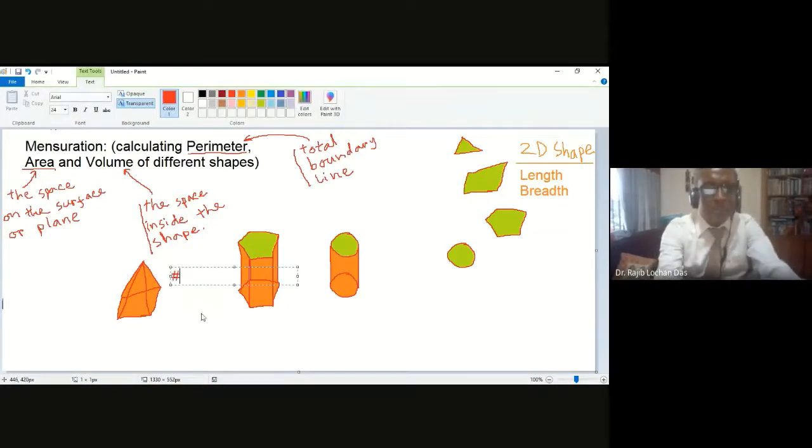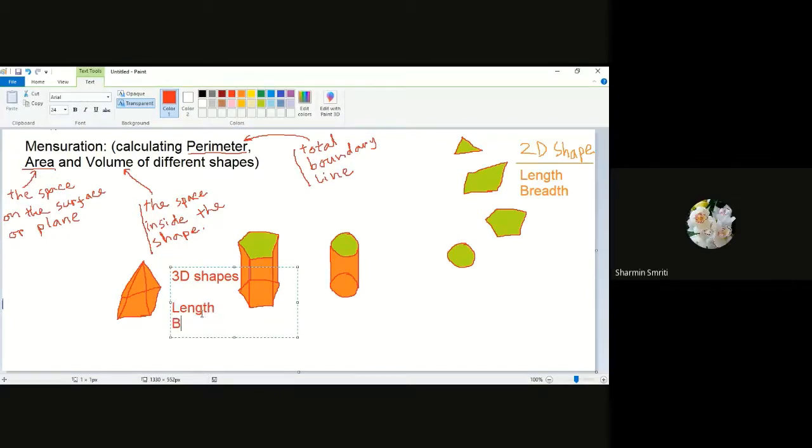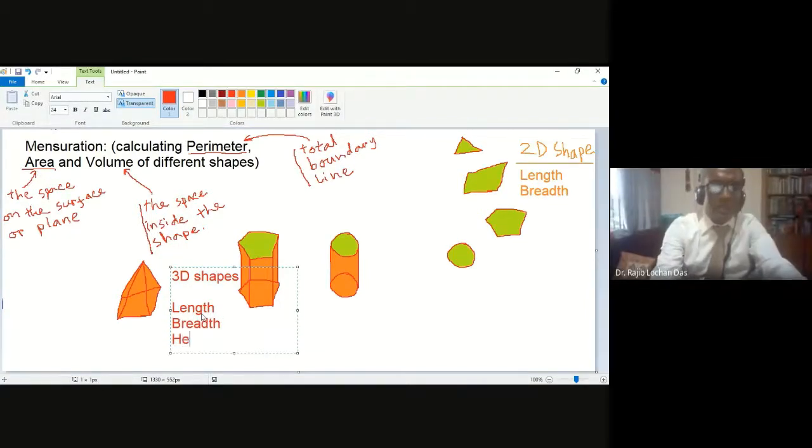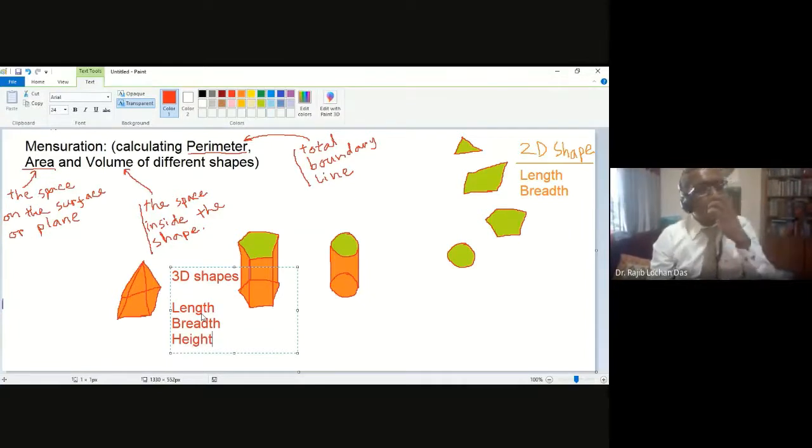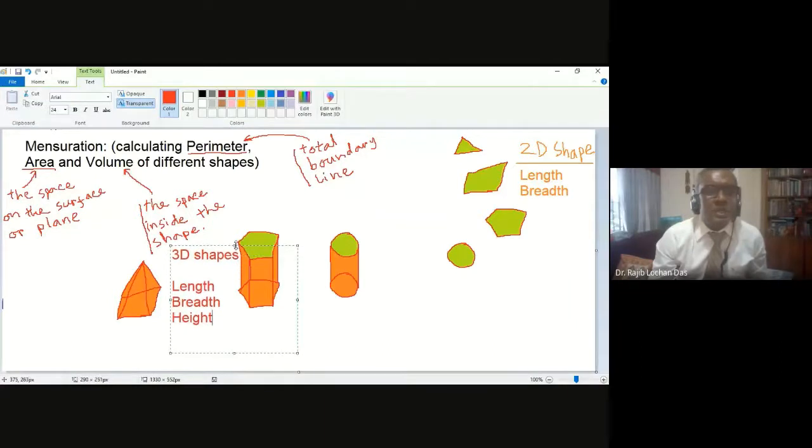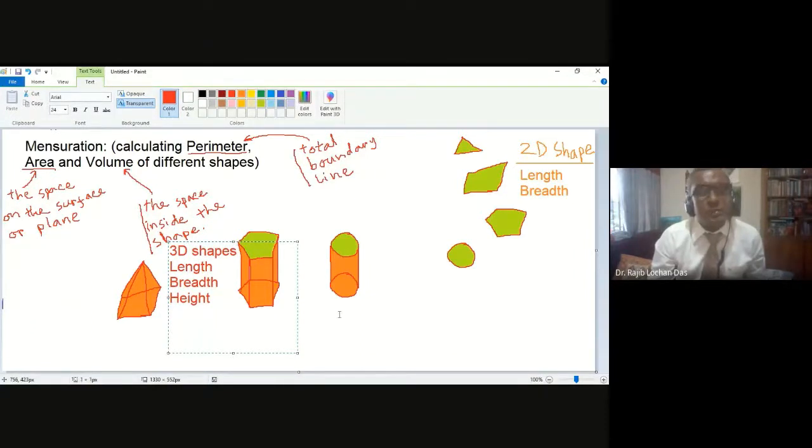These are the 3D shapes, and they have three things. What are the three things? Length, breadth, and height. Yes, correct. So these are the 3D shapes. There are different 3D shapes and different 2D shapes. All the shapes are different, and the formula of area and the formula of volume are also different.